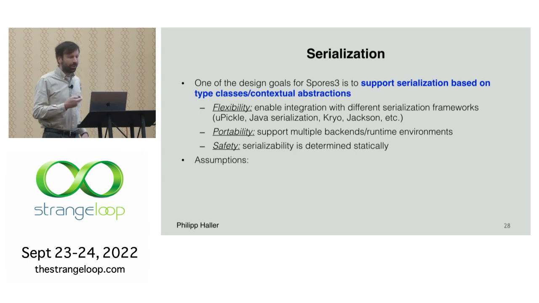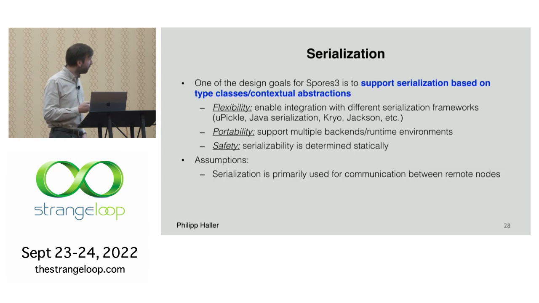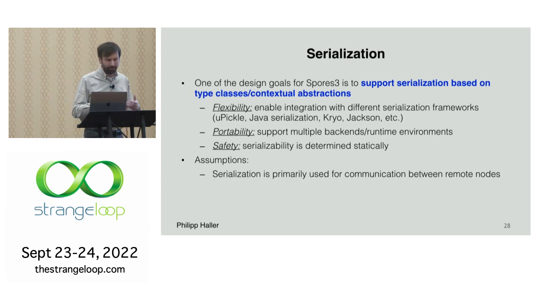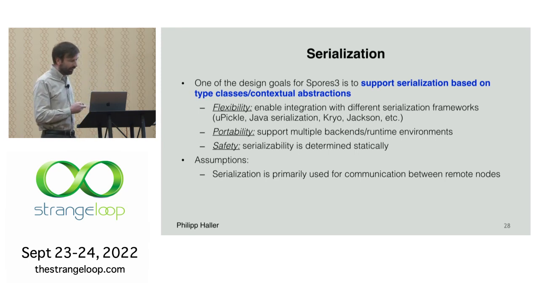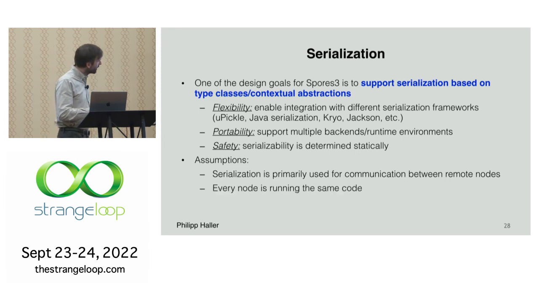Okay. Now there are some assumptions we need. First, serialization is supposed to be used mainly for communication between remote machines. So we're not going to use it for data persistence, let's say. And also, one assumption is that every node is actually running the same code.